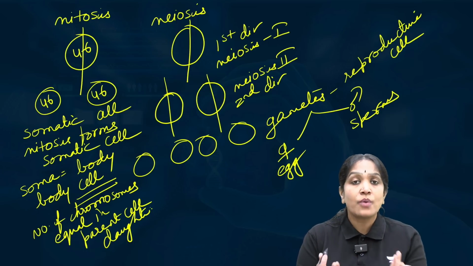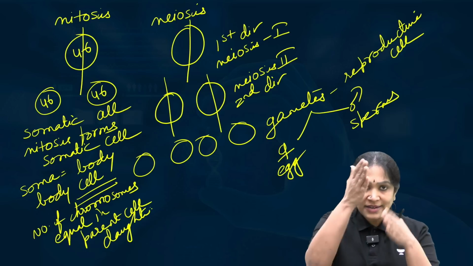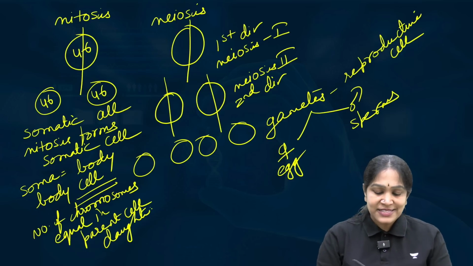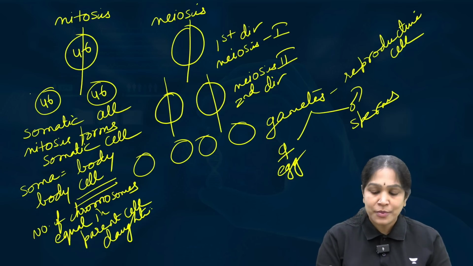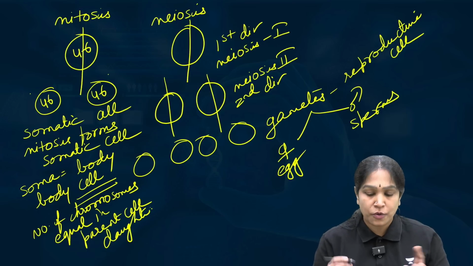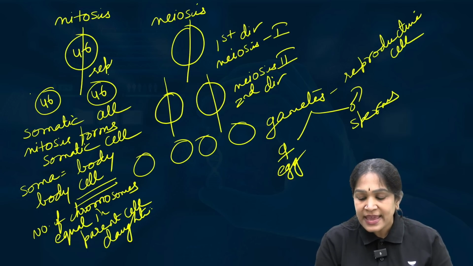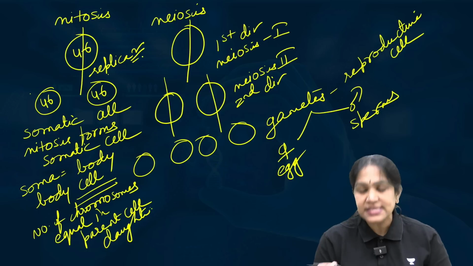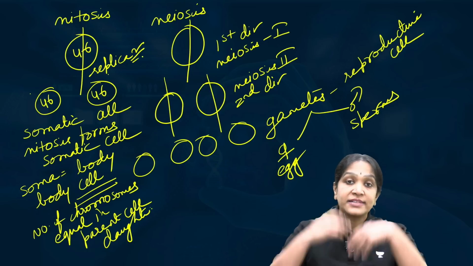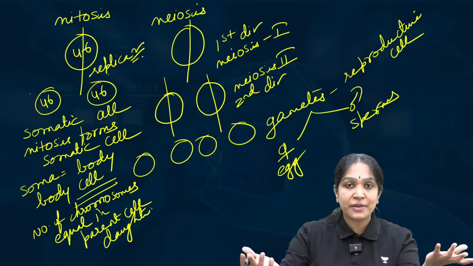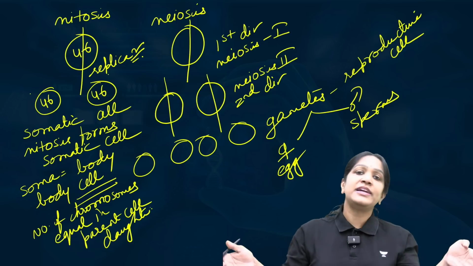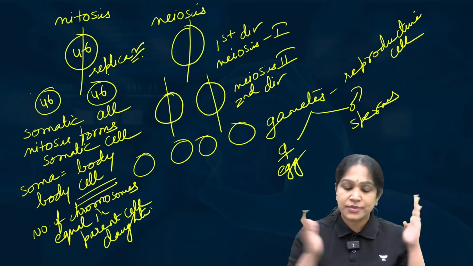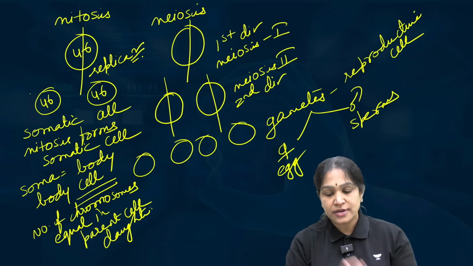Then you may get one doubt, how is it possible? If you cut the cell into two, it is supposed to have only 23 chromosomes here and 23 chromosomes here. No, because there is a replication in between. The genetic material will first double, so 46 will become 92, and then it will divide into 46. So this is called equational cell division.